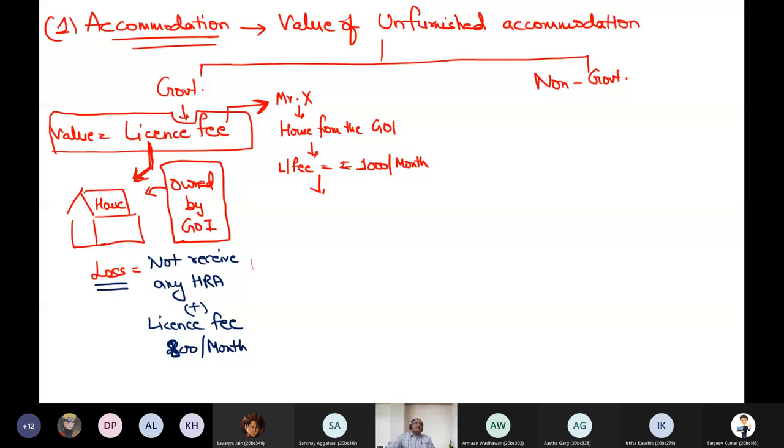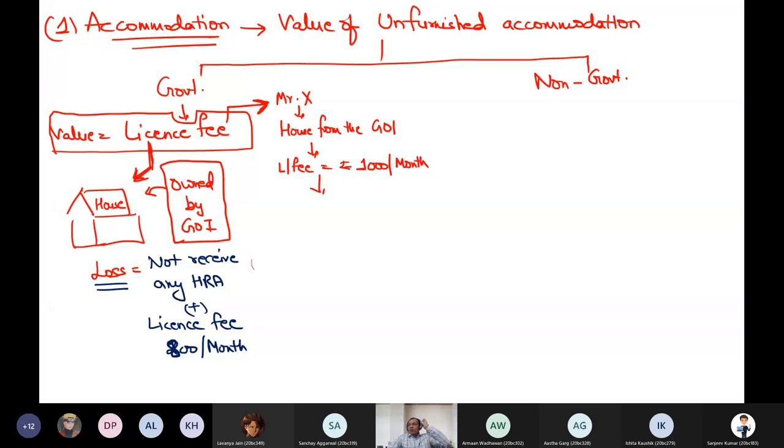What will you check, how will you calculate your saving? Any idea? Anyone? Prevailing rent. Yes, this is one option, the prevailing rent in the market, and this is the best option.